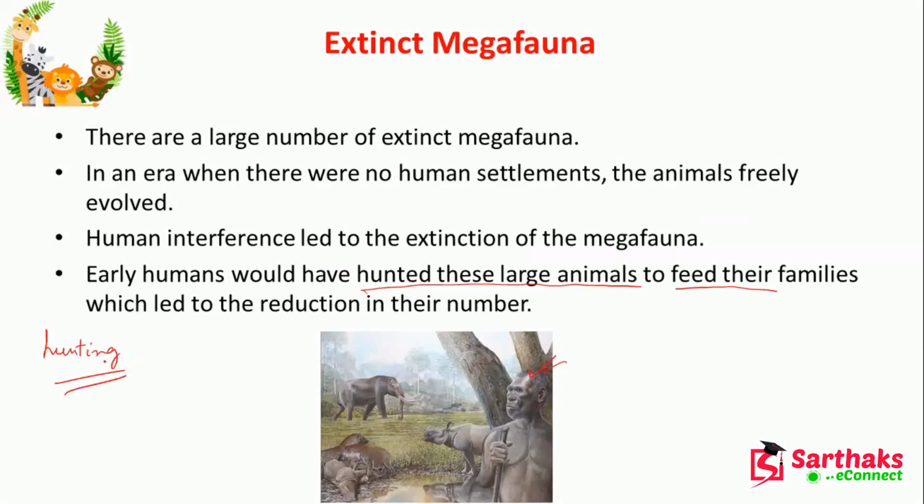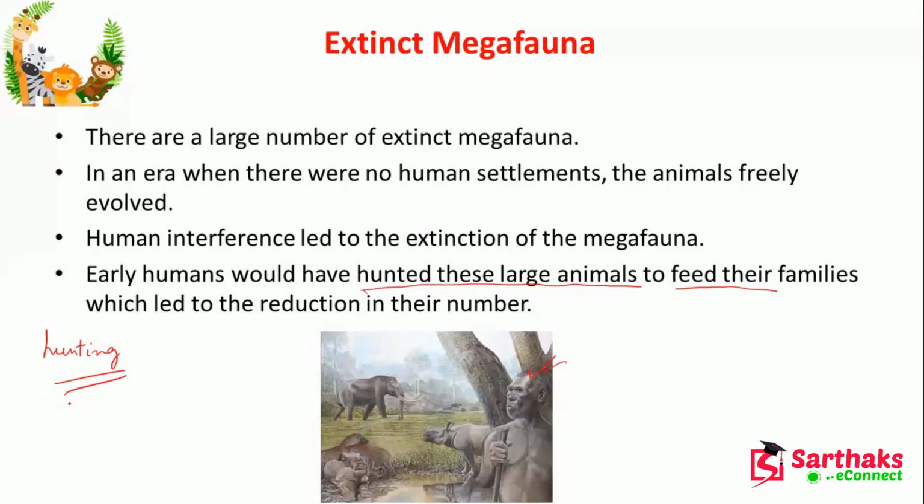They would take those animals as food, because sometimes they took the fruits of the plants, or went from one place to another in search of food. They did not know cultivation, they did not know how to make a home also.